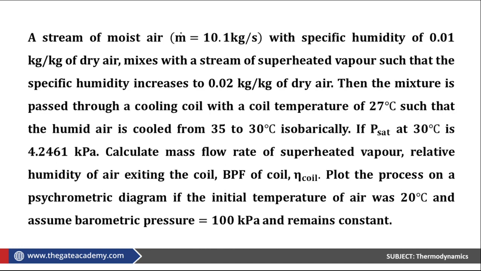Calculate the mass flow rate of superheated vapor, the relative humidity of air exiting the coil, and the efficiency and the bypass factor of the coil. Plot the process on a psychrometric diagram. The initial temperature of air was 20 degrees Celsius, and we have to assume that the barometric pressure is 100 kilopascal. So the total pressure is 100 kilopascal, and that remains constant.